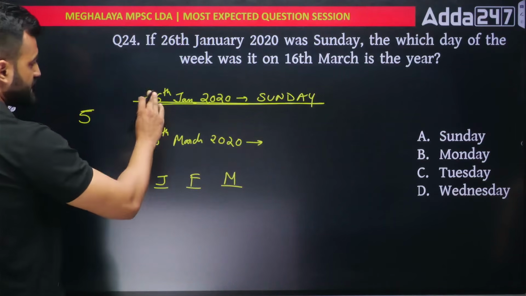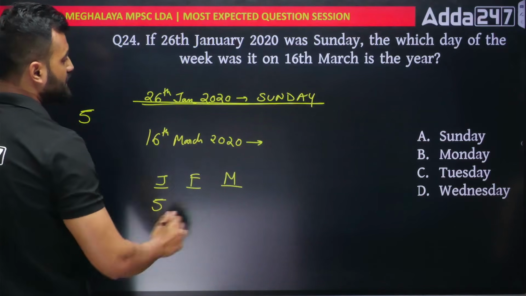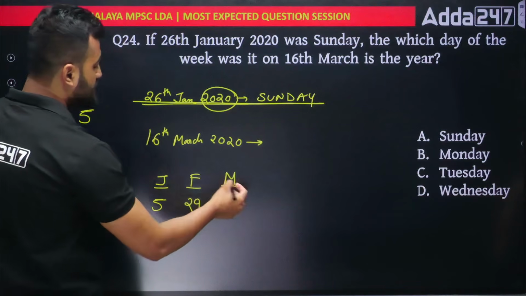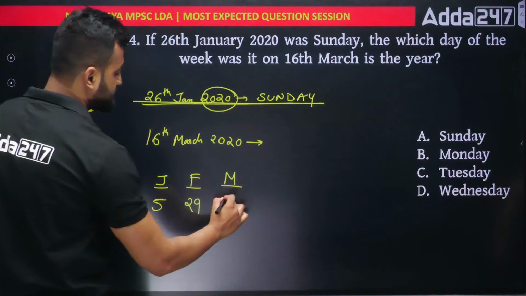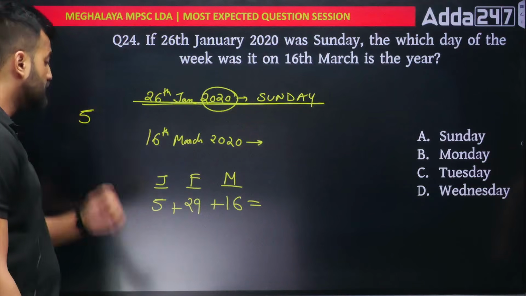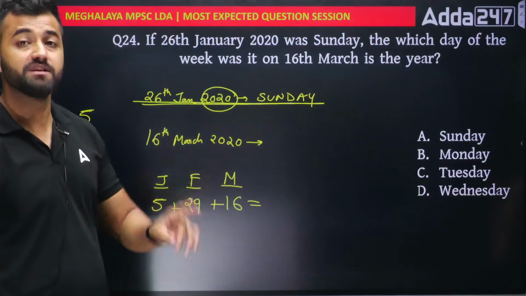So in January, 26 January is gone because it's Sunday. So you'll have to be 5 days in January. February, 2020 is a leap year, which means we'll have 29 days. And March, we have to go till 16, that means 16 days. So just add them up and we'll get the total number of days. How many days are we getting? 29 plus 5 is 34. 34 plus 16 is 50.